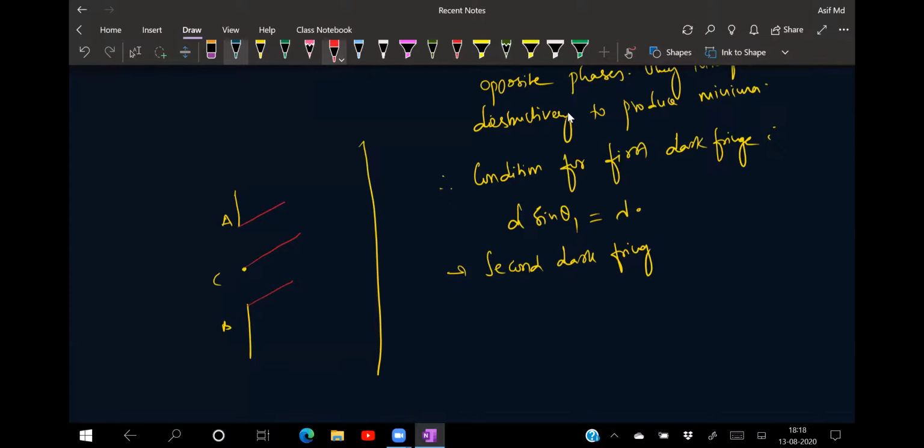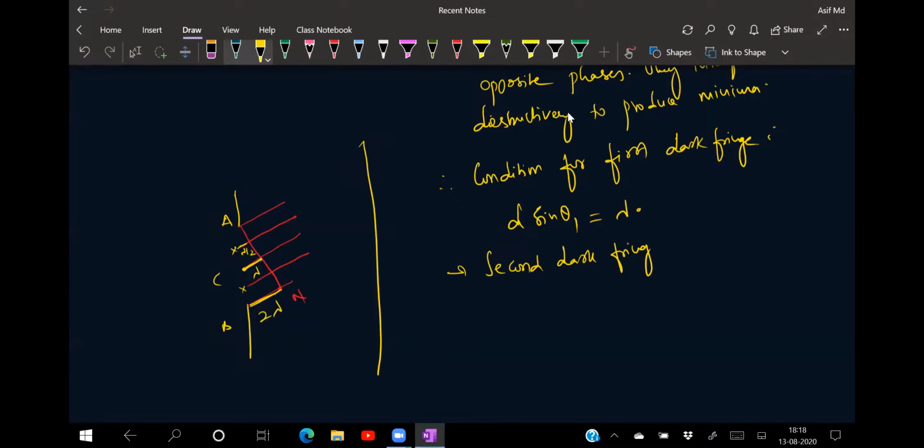Previously how much was it? It was lambda. Now divide this one into how many slits? 2. This one is 1 here and this one is 1. And if I'm dropping a path difference right now, this is A and B. If I drop a perpendicular, this is your point N. And the path difference of this one, whatever I'm taking right now, is 2 lambda. That means this lambda from here to here, this will become how much for me? Lambda. Yeah. So, lambda by 2. That means this one and this one will be lambda by 2 again.